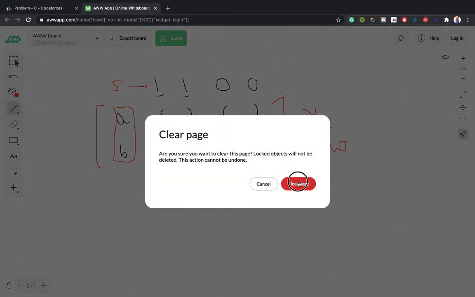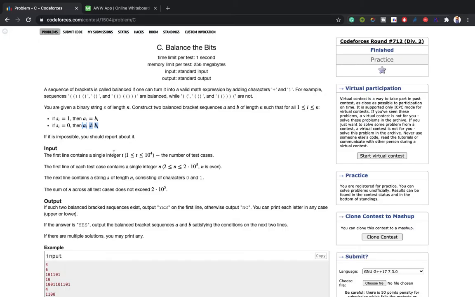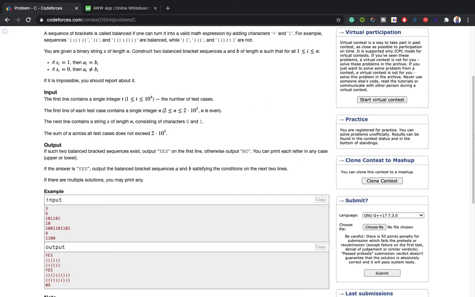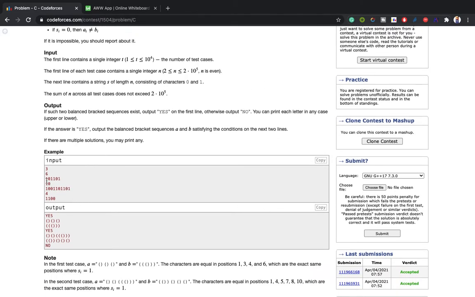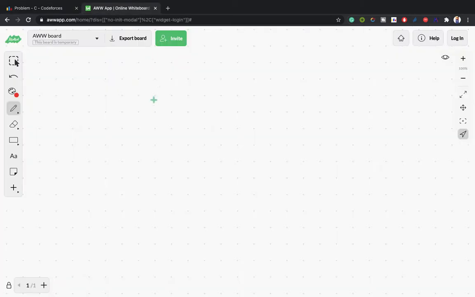The first thing that comes to mind is that the count of ones and zeros can't be odd. If we have only three ones, we can't have an odd count, because to be minimally balanced we need at least two parentheses.